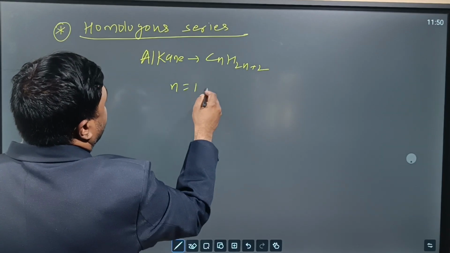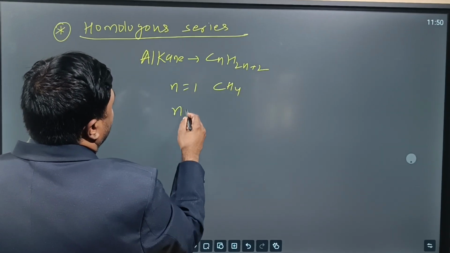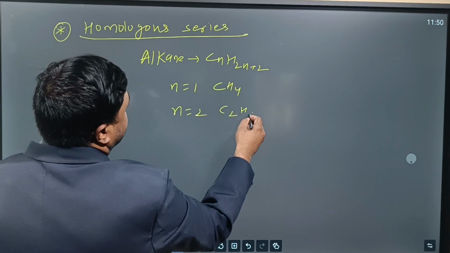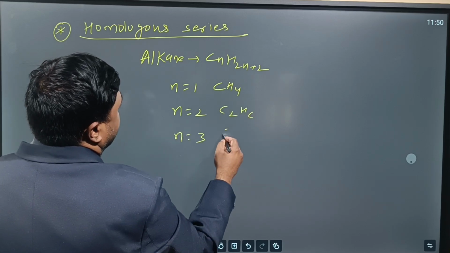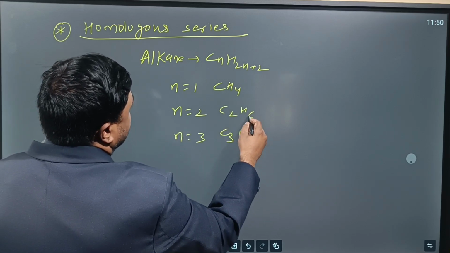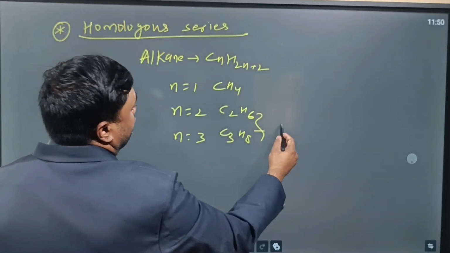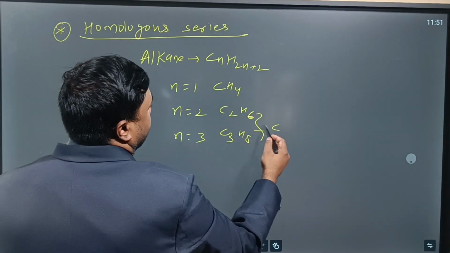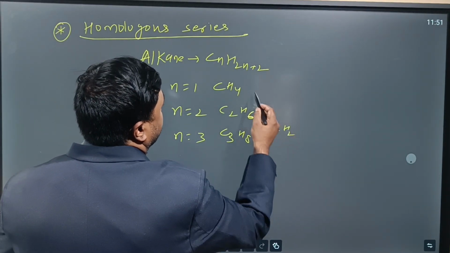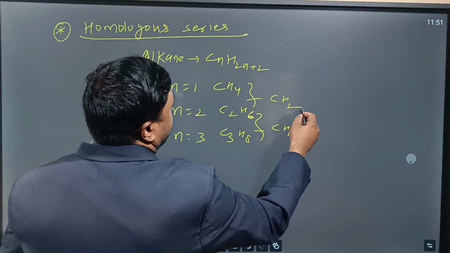Put n is equal to 1, what will we get? CH4, yes or no? Put n is equal to 2, what will we get? C2H6. Put n is equal to 3, what will we get? C3H8, yes or no? So you can see clearly there is a difference of 1 carbon, 3 minus 2, and 8 minus 6, 2 hydrogen. Here also there is a difference of a CH2 group.